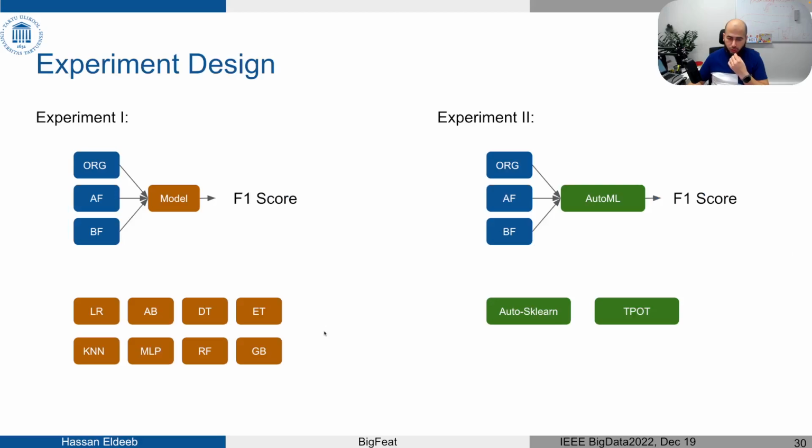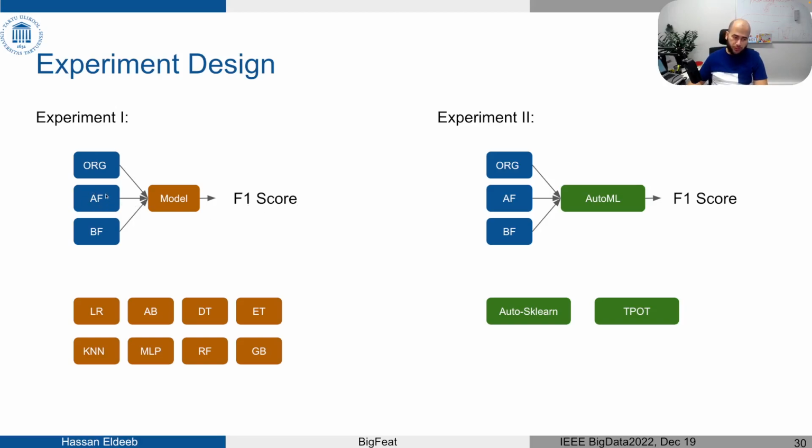To evaluate our tool, we conducted two main experiments. In the first one, we fed the original features, without applying any feature engineering, into a machine learning model and recorded the F1 score.